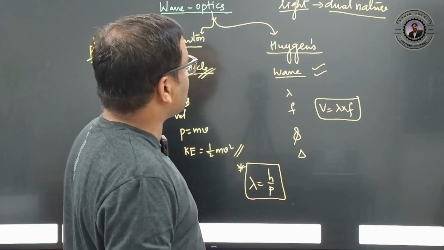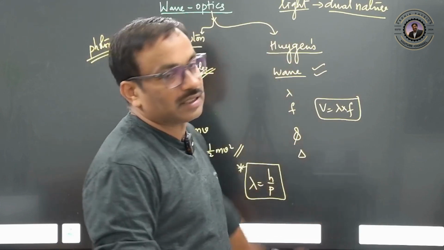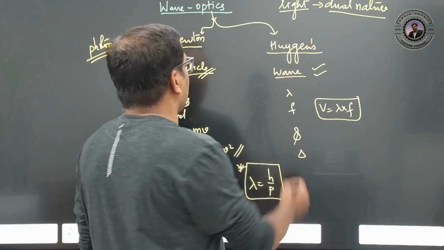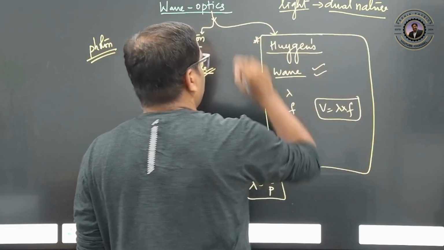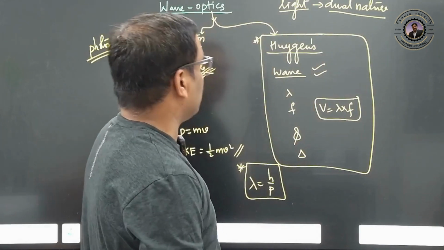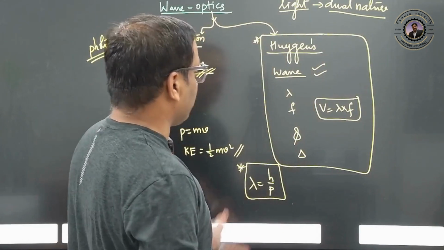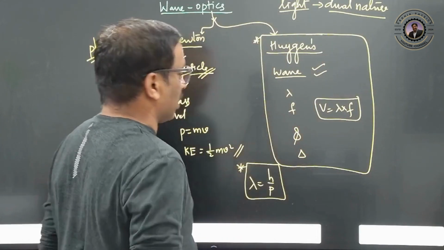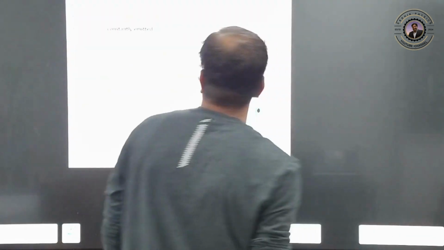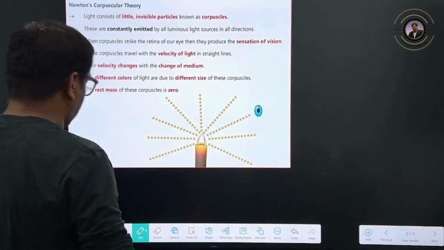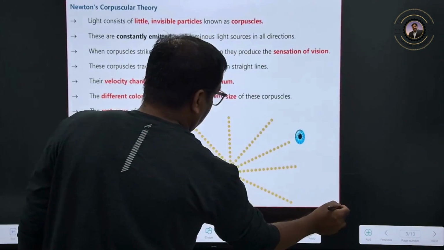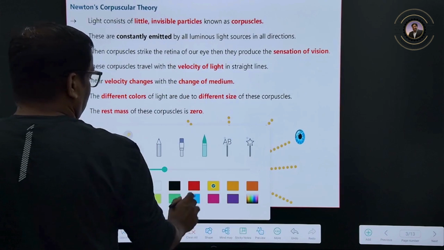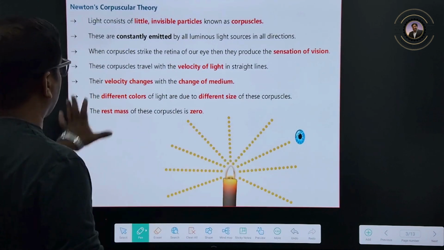So what did this corpuscular theory do, and how did Huygens explain it? In this chapter we are going to fully concentrate on this Huygens wave theory only, right? This Huygens wave theory we will discuss in detail. We will also discuss what Newton's corpuscular theory is. Let us see here, right? I think if you are able to see it, it's fine. If you are not able to see, I will explain. We'll just look at it quickly.